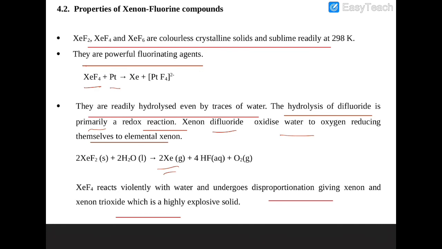Therefore xenon difluoride oxidizes water to oxygen, reducing itself to elemental xenon. XeF4 reacts violently with water and undergoes disproportionation, giving xenon and xenon trioxide, as I told you earlier.